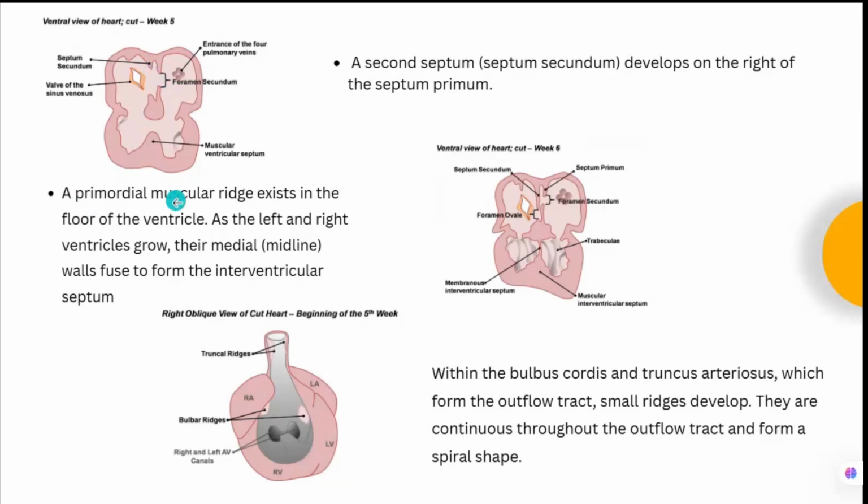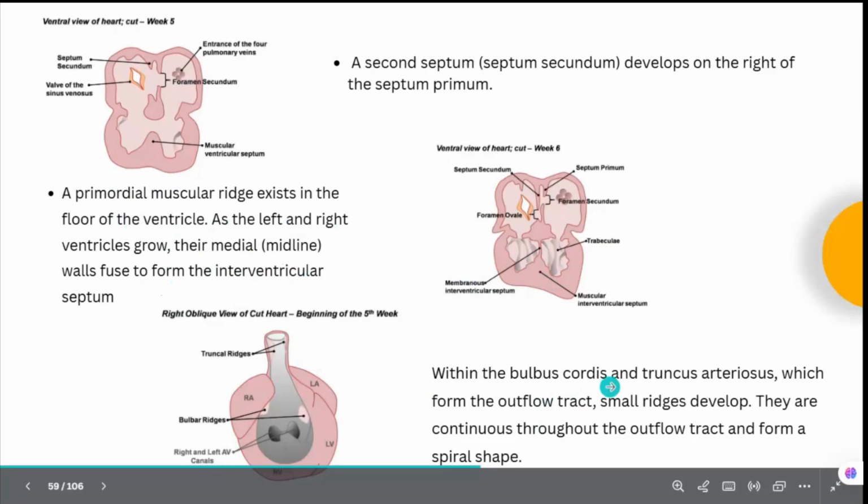A primordial muscular ridge exists in the floor of the right ventricle. Now what is happening in the ventricle? A primordial muscular ridge exists in the floor of the ventricle. As the left and right ventricles grow, their medial or midline walls fuse to form the interventricular septum. So there are changes happening in the ventricles also. A primordial muscular ridge is developing between the left and right ventricle, that will grow and fuse to form the interventricular septum.